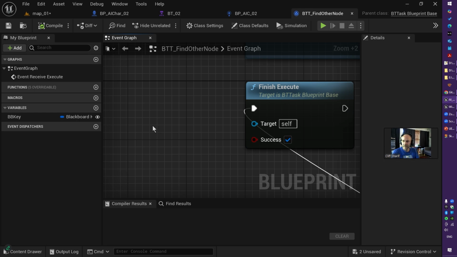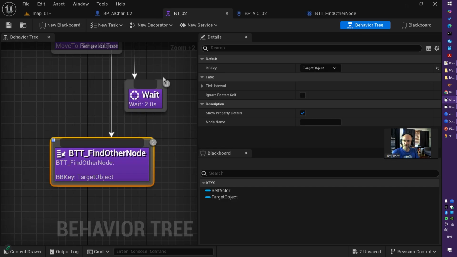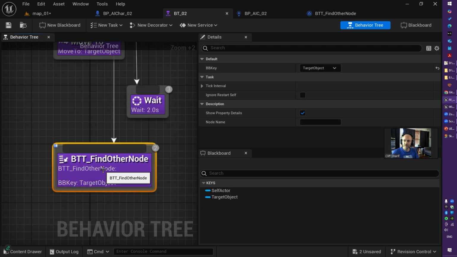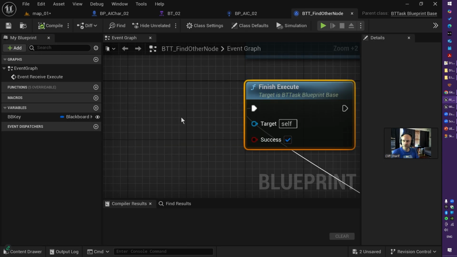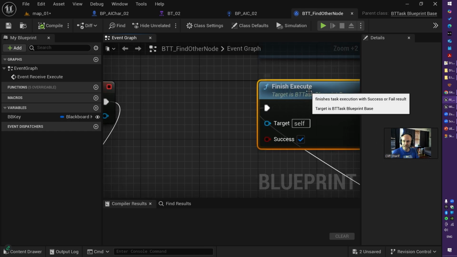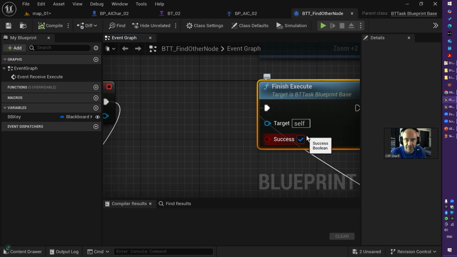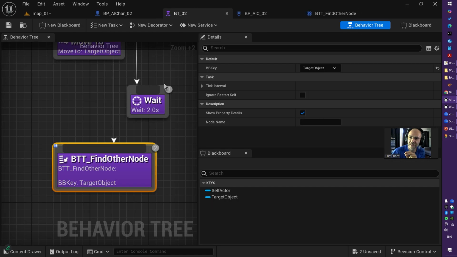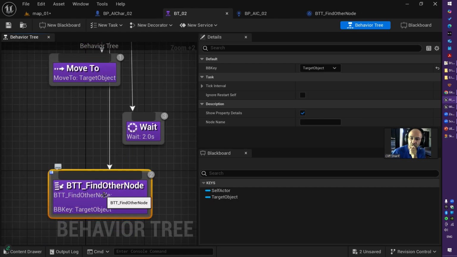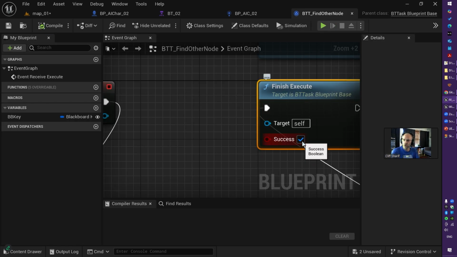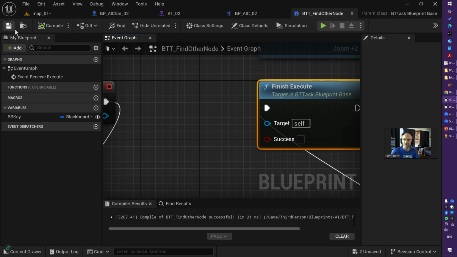Pattern is important. And this Finish Execute is finished with Success ticked on. So for now, every time you have a sequence, every time you have a custom task, if by any chance you use Receive Execute, you need to finish it with Success ticked. I will come back to this part soon. It's very important to understand, but just for now keep in mind a sequence needs to have a Finish Execute with Success ticked. If I don't tick that, compile and save.